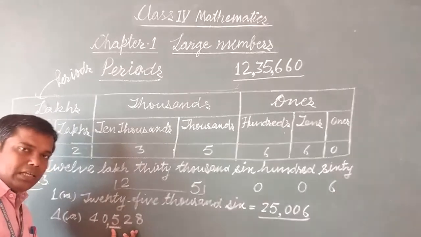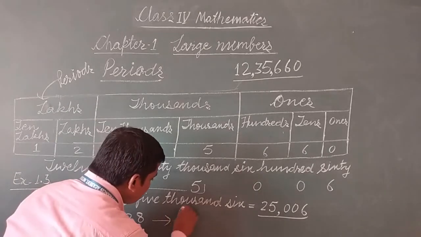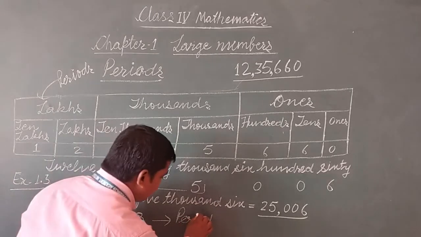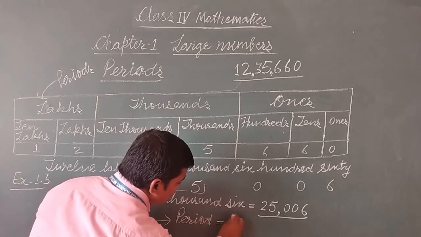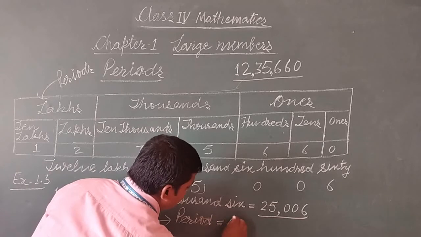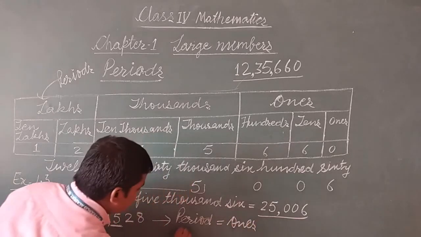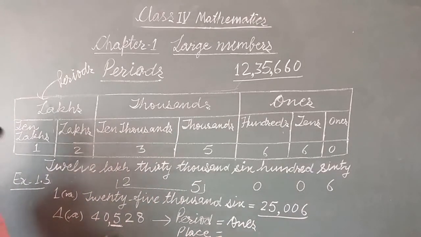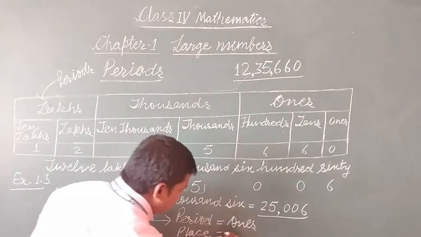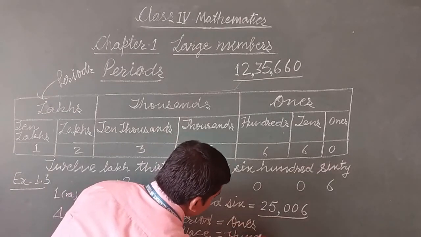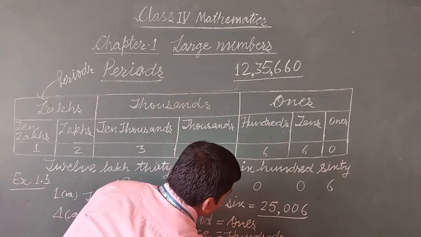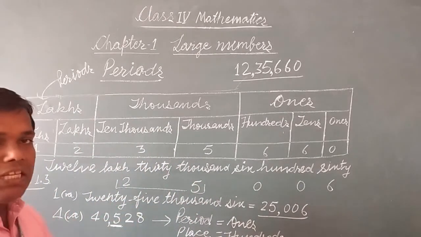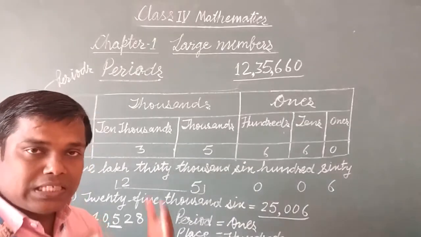This is ones period. So the period of digit 5 is ones, which means 5 comes under ones period, and the place is hundreds. Place is 100. Like this you can write the period and place for other digits given in other questions of question number 4.